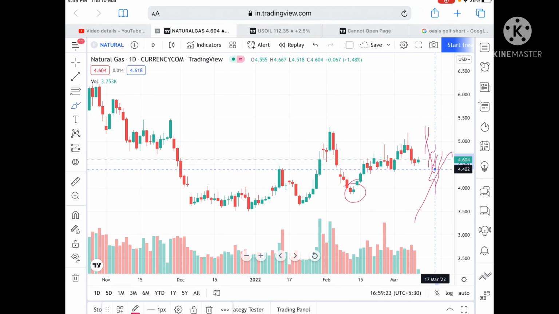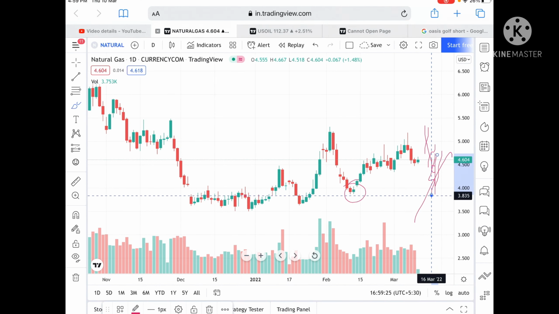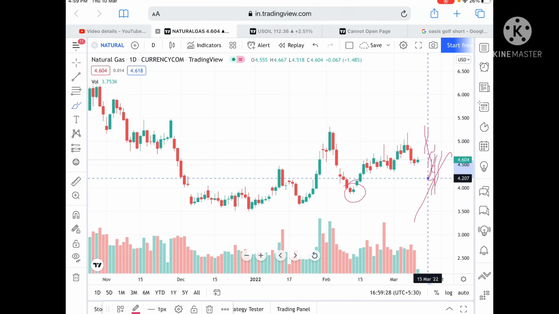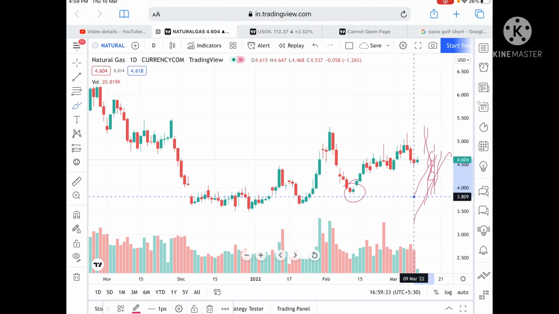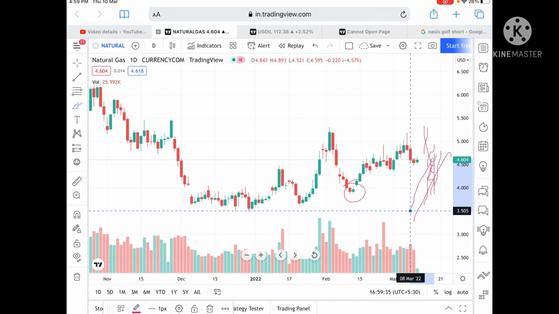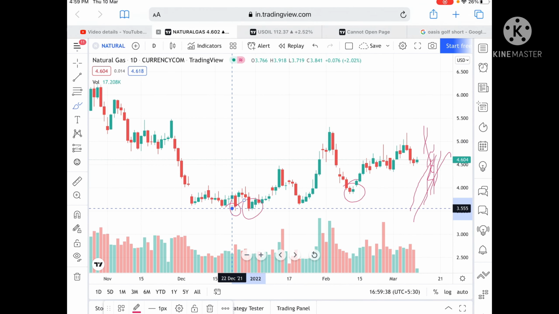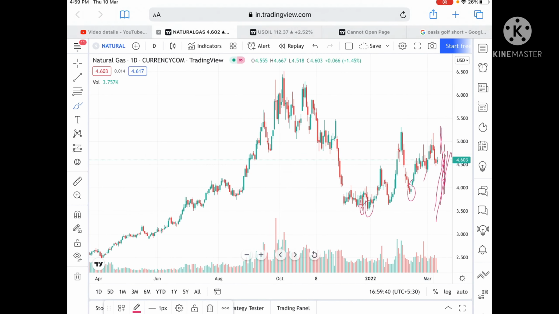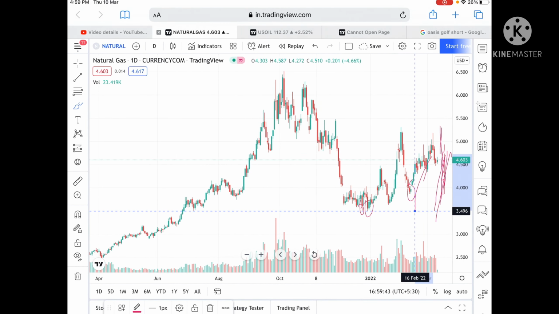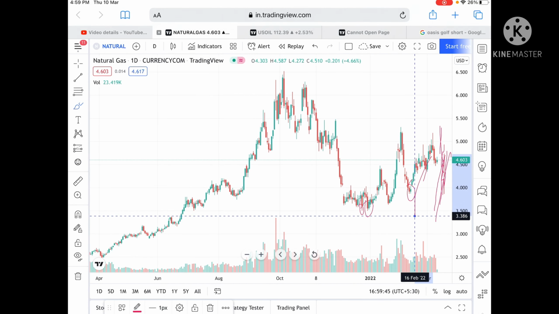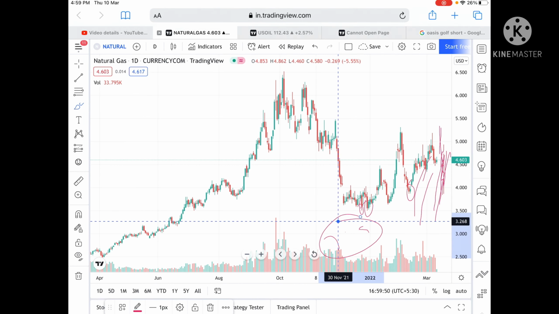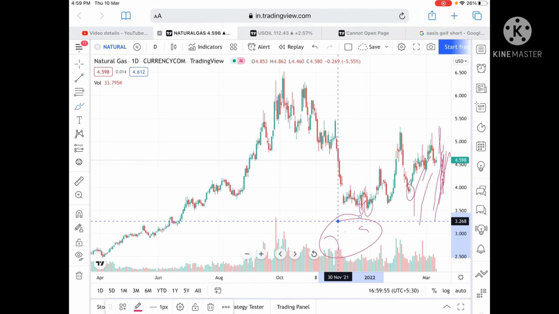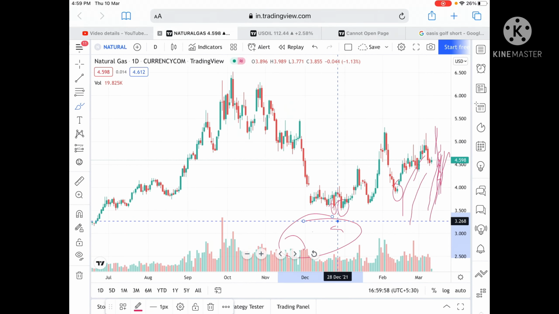These levels are already being tested here, so chances of going towards 3.835 are high, and if it goes below this level, then it can touch a level of 3.640, and if the price goes below this level, then it can touch a level of 3.505. These levels are being tested here, so chances of going further low are high and it can touch a level of 3.496, and from there a level of 3.386. And if this level also doesn't sustain, then we can see a level of 3.191, and if the price goes below this level, you can check my previous video where I have explained what happens if the price goes further down. Any doubt regarding this, you can mail me.